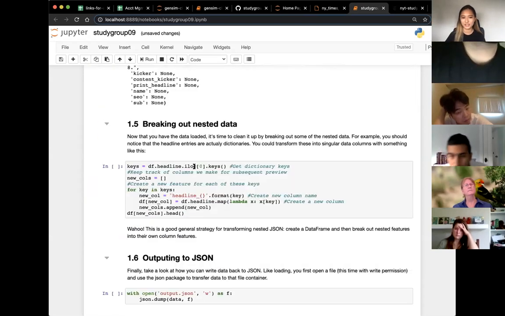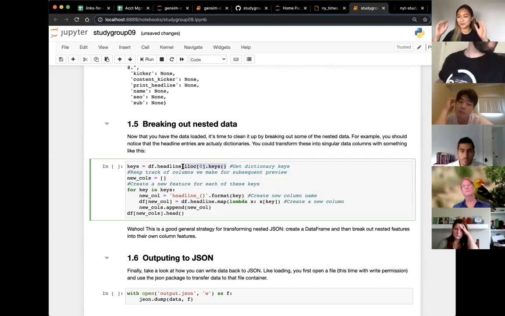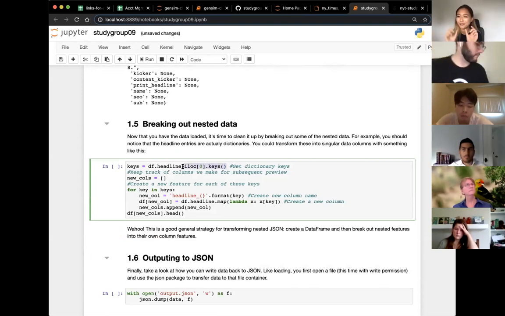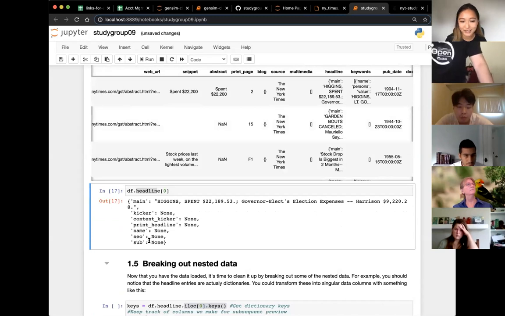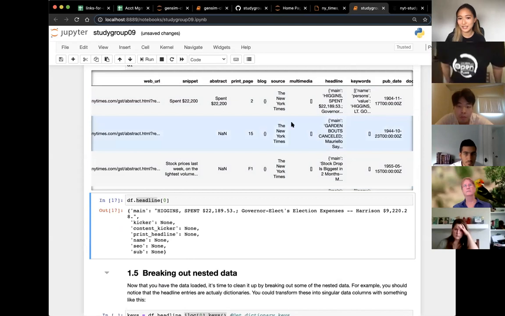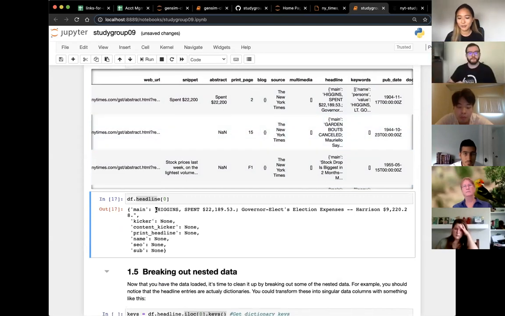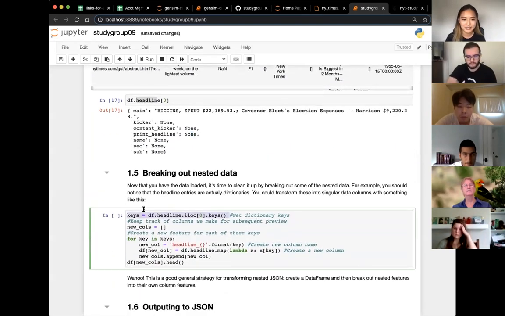So what this function is doing is, we're going to make a new column for every nested key. So here we have 1, 2, 3, 4, 5, 6, 7 keys. What we're going to do is actually make 7 new columns in this data frame and fill them up with this information. That may or may not be something that you want to do. Sometimes you want to extract specific keys. That's an easy edit. Anyways, let's take a look at the keys, assign them to keys.